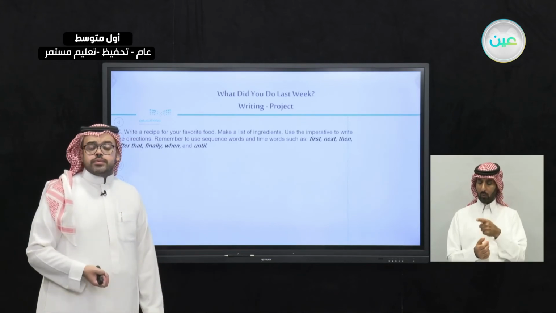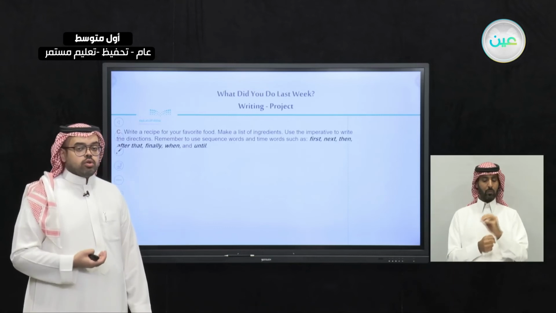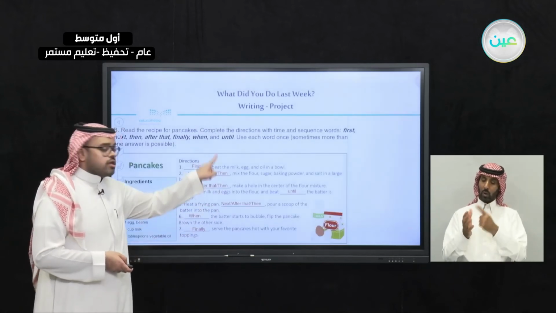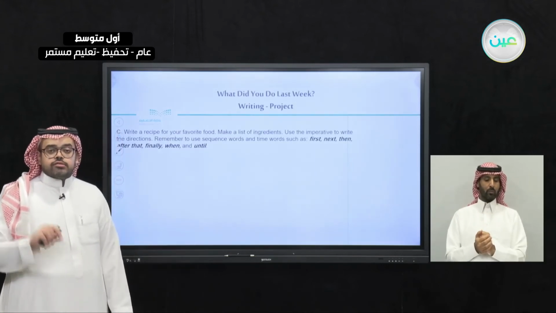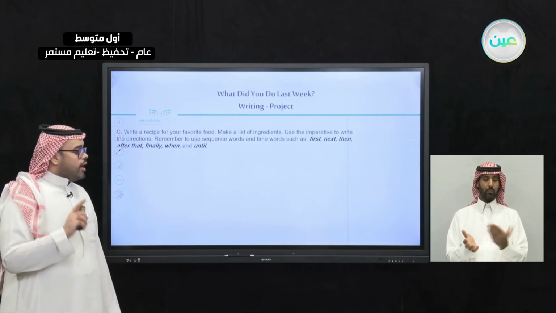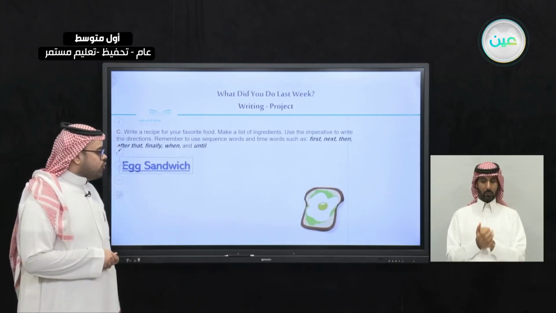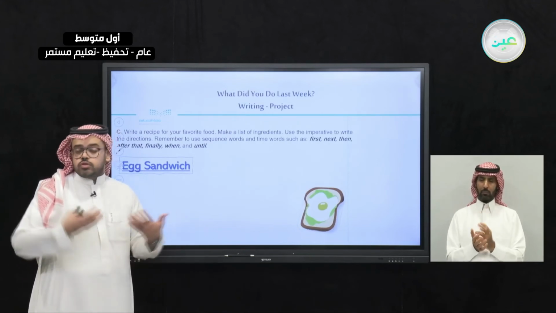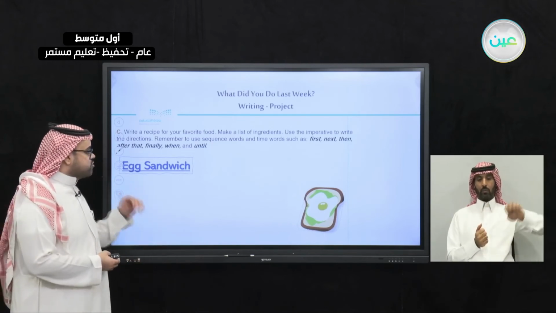The imperative means the directions, the instructions that will help you to write down the steps, as we can see here, to write down the steps of how to make this kind of food. So I have chosen a food for you, and this is only one of my favorite foods. You can choose a different one, which is the egg sandwich.